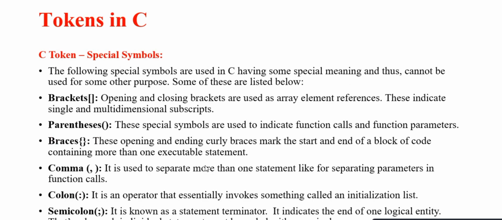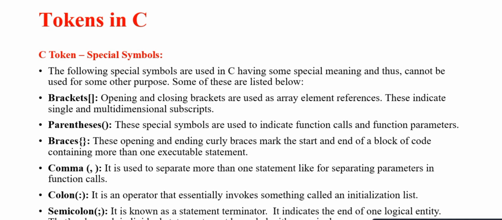Next, special symbols. The following special symbols are used in C having some special meaning and this cannot be used for some other purpose. Some of these are listed below. Brackets. Opening and closing brackets are used as array element references. These indicate single line multi-dimensional subscripts.